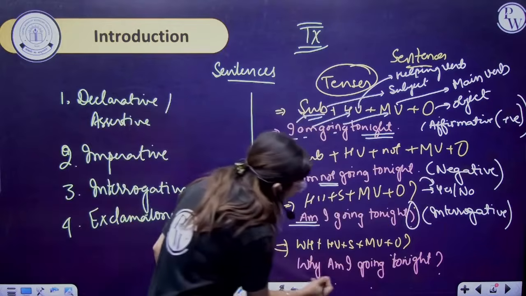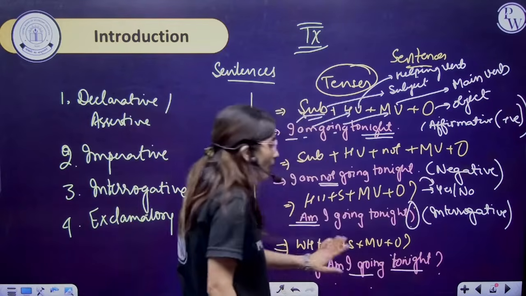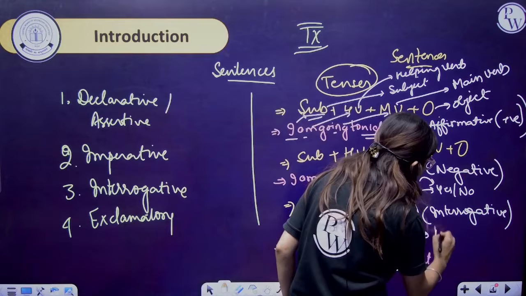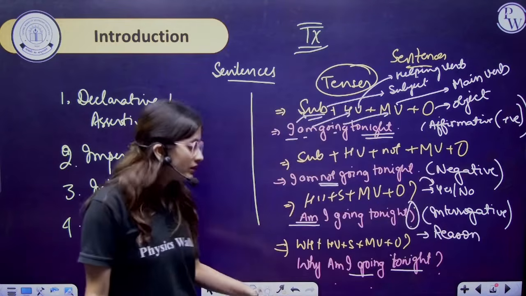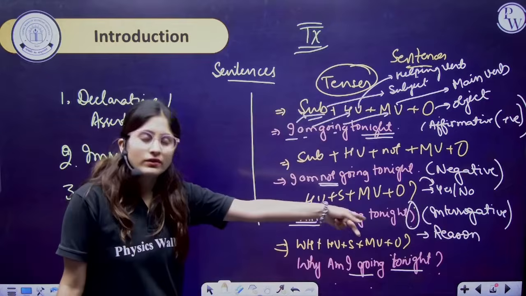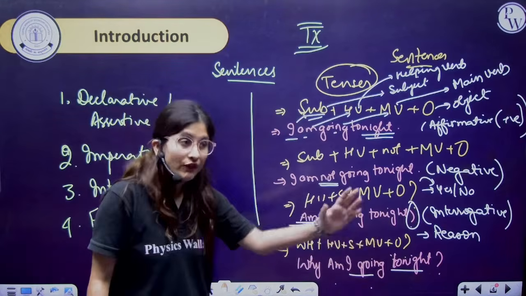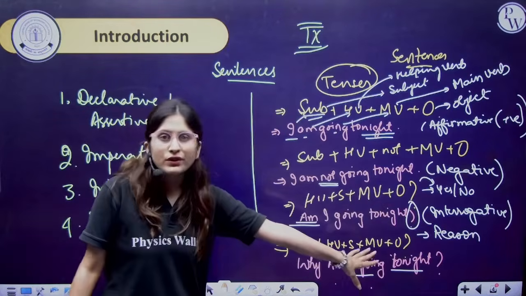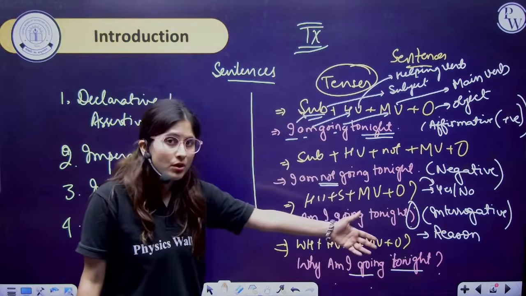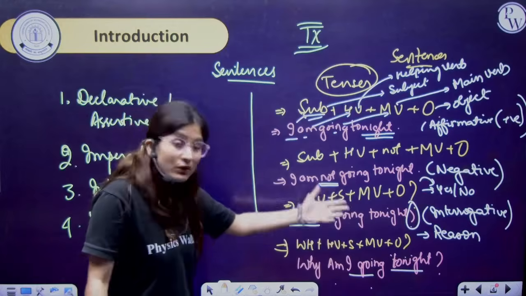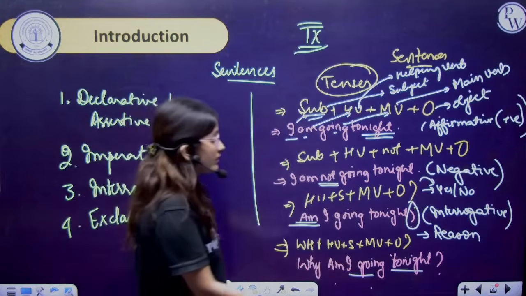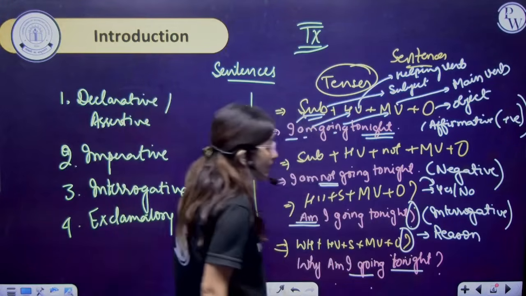Now, Why am I going tonight? It means you have to give me the reason for the same. If I have to give the reason, that is double work. If I say yes, then I have to give the answer, and if I say no, then I have to give the answer. So double work is here, and the interrogative mark is also present.